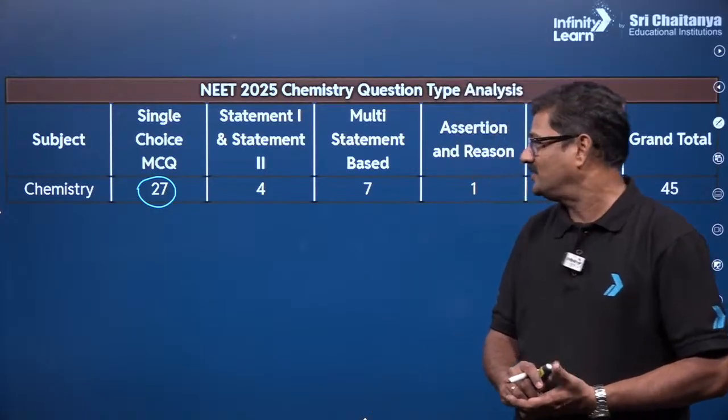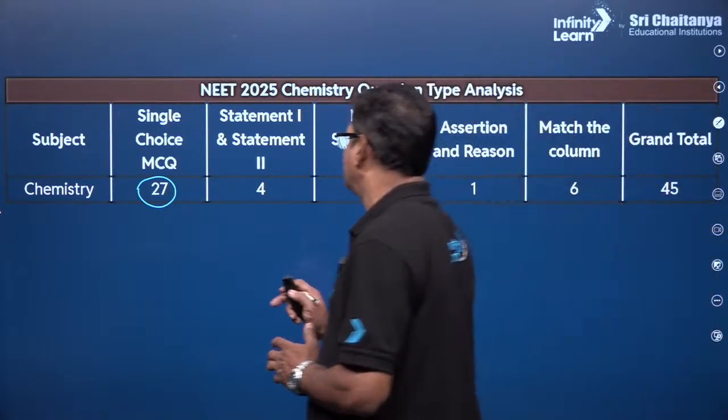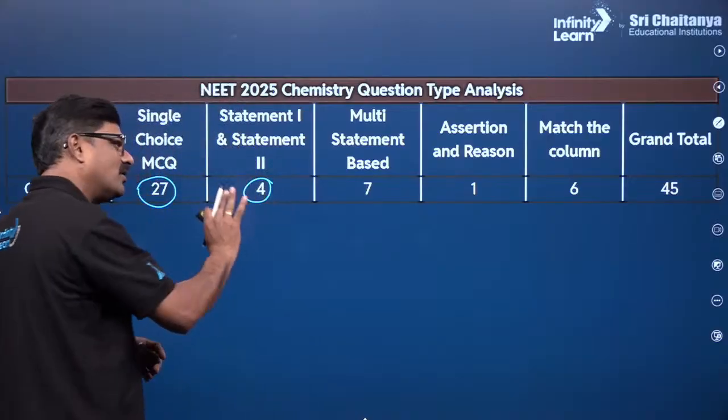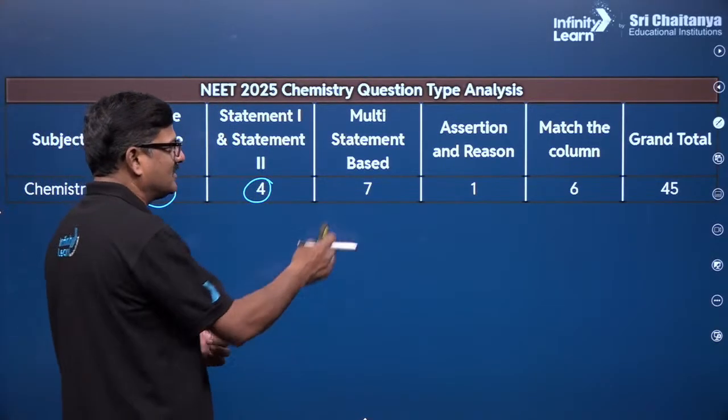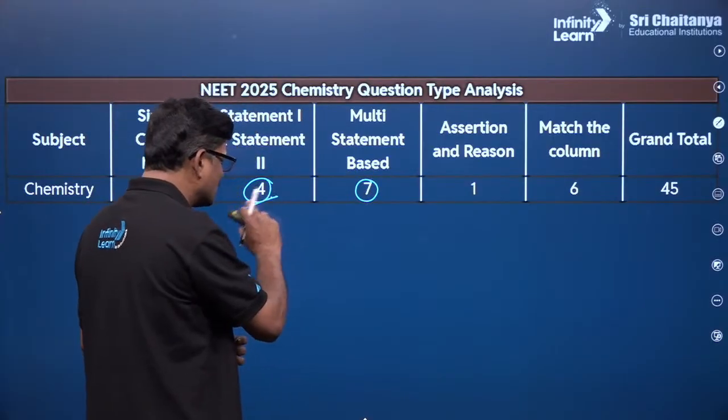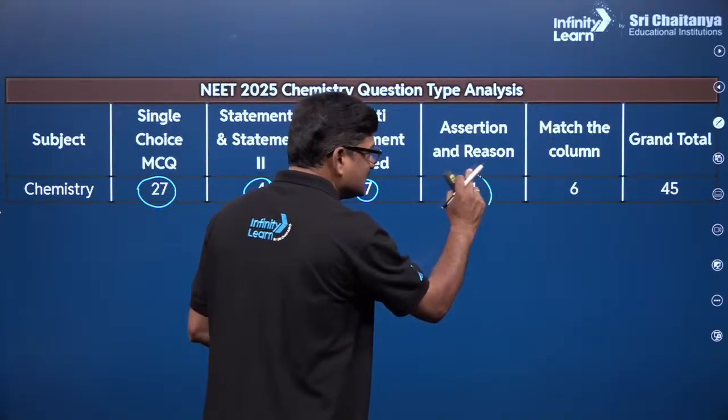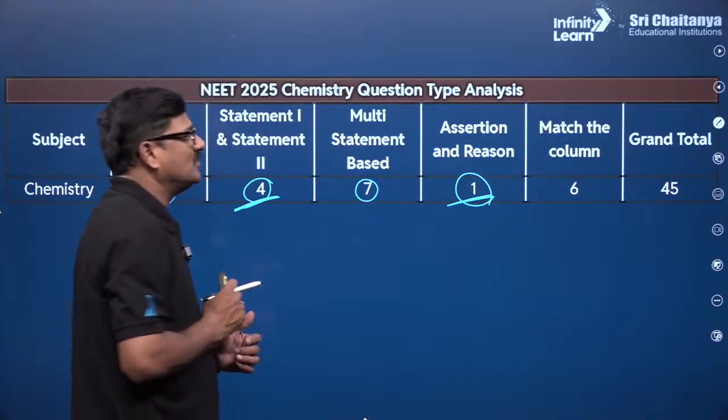Now let's talk about statement 1, statement 2 based questions: there are 4. Multi-statement based questions are 7. And for statement-based questions like assertion reasoning, only one is asked.